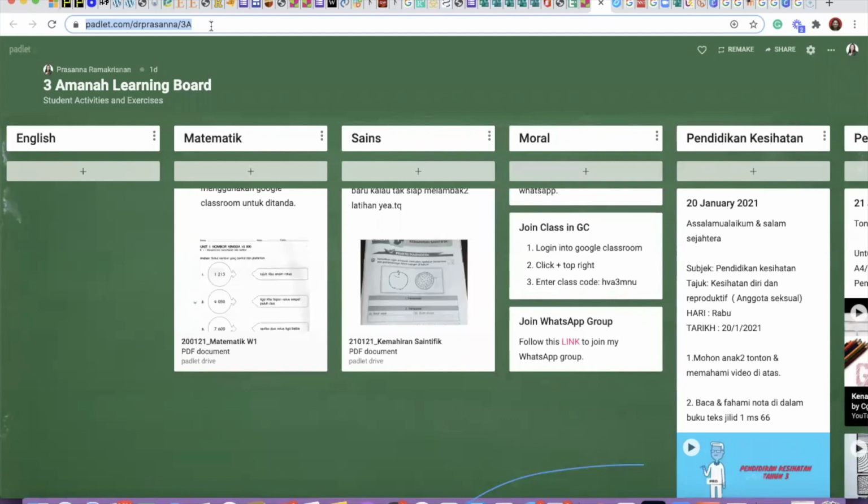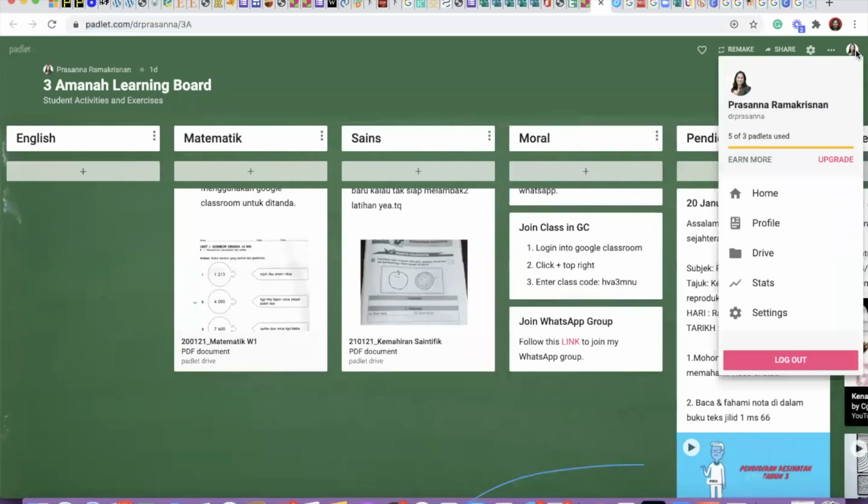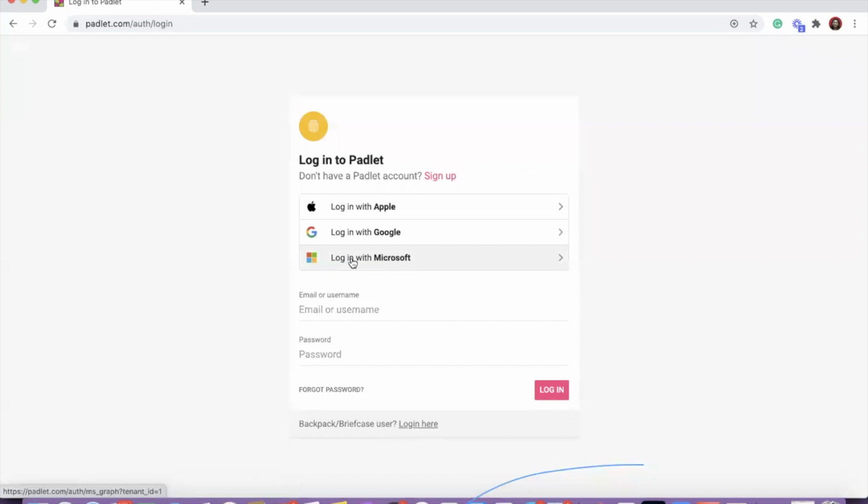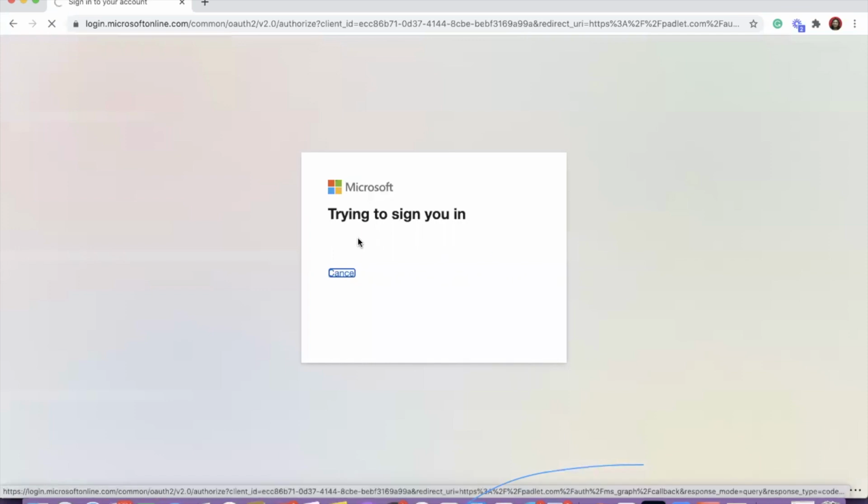To do this, if you log in by using your Microsoft 365 account, you are entitled to 5 free digital boards. But if you log in by using normal Gmail, you will only be entitled to 3 digital boards. So I will suggest you log in by using your Office 365. I'm going to show you how. Log out here, Padlet.com, click login. If you use your Microsoft account, you're entitled to 5. If you use your G Suite, you're entitled to 3. So you can choose any account that you want.